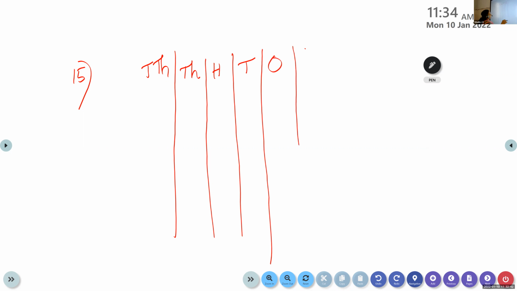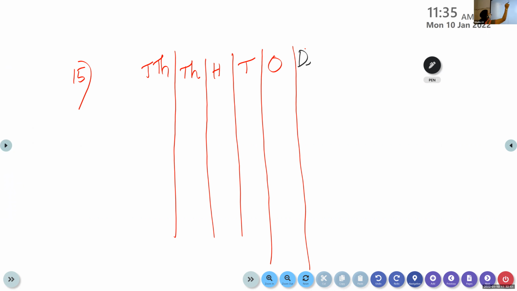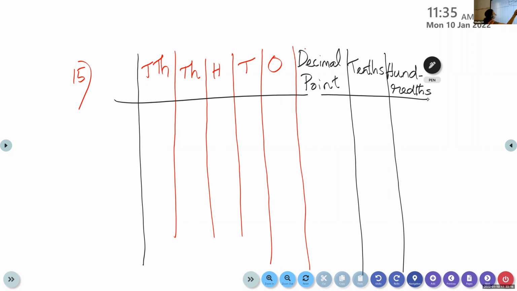This much is the integral part. After this integral part, children, what will be the next? Decimal point. Very good. We have to write the decimal point here. After the decimal point, children, we have tenths, then hundredths. We can write all the questions A, B, C, D in the same place chart.